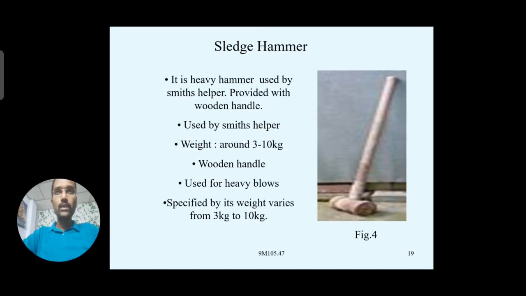Generally you can observe the blows are given with very heavy hammers, which we call sledgehammers. This is how we specify them, based on their weight, 3 kgs to 10 kgs.